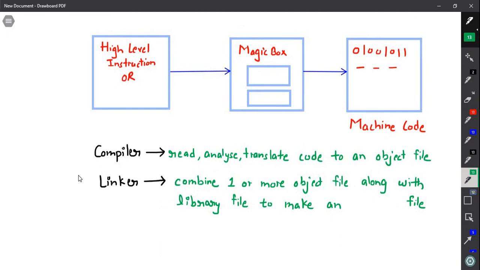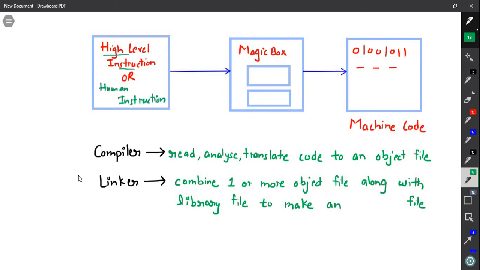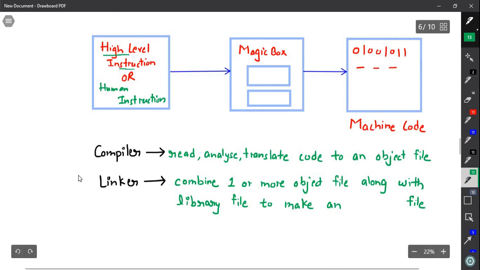Now let us talk about how the high level instructions will be executed. We have high level instructions, or human instructions. These human instructions will pass through a magical box, and this magical box contains two things, compiler and linker. Finally our output will be machine code. Machine code is basically 0 1 0 1 0 1 1 and so on. Machine code is basically zeros and ones.